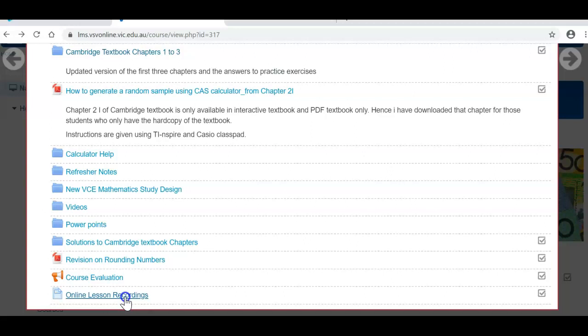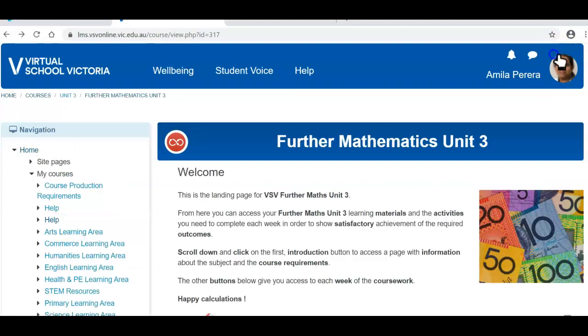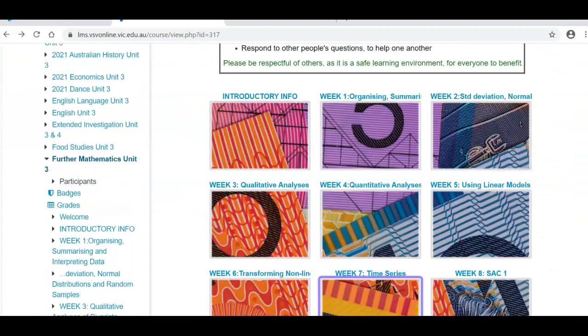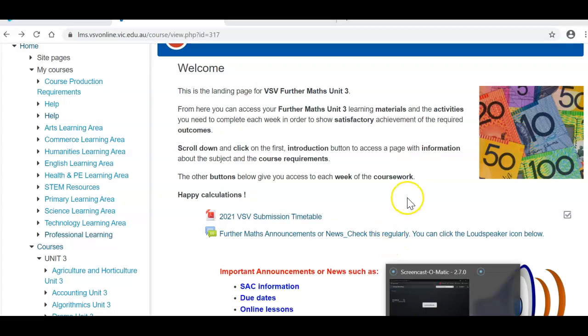Each lesson will most probably go for maybe half an hour. On Tuesday we are trying to do lesson 1 and lesson 2, and on Thursday lesson 3 and lesson 4, and so on. These things might change, so for the time being, that's how we think we're going to conduct this for mathematics unit 3. So that's it from me for the time being. I'll let you know the rest later on. Thank you.